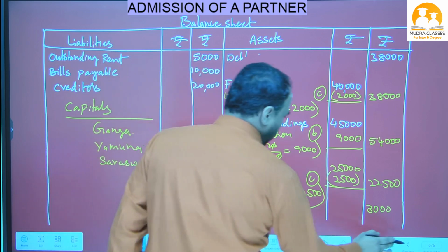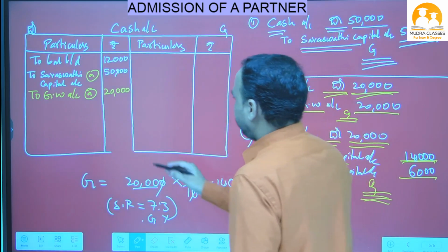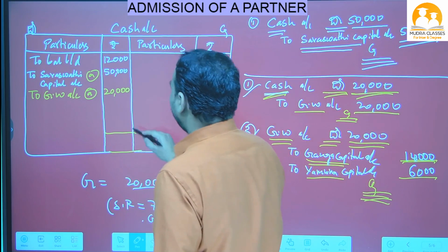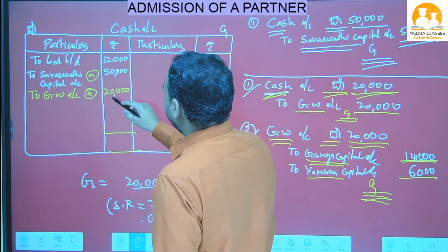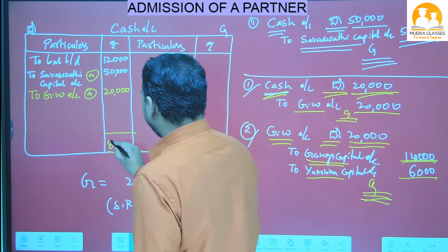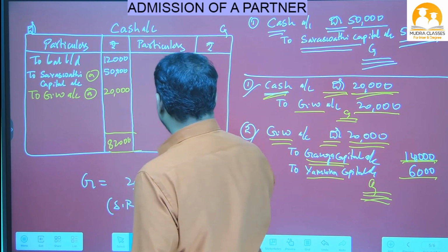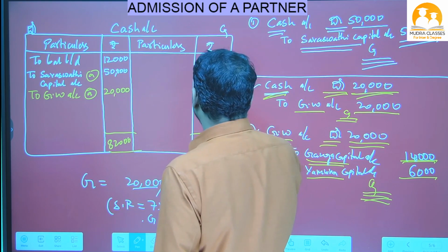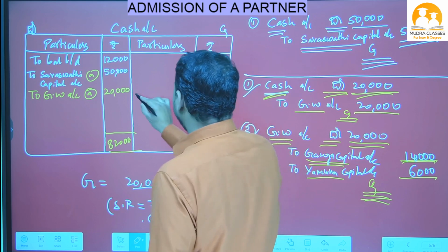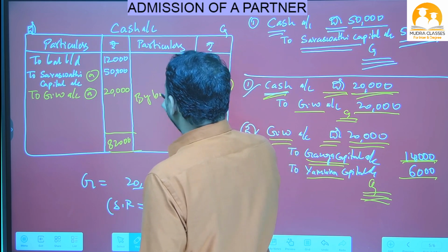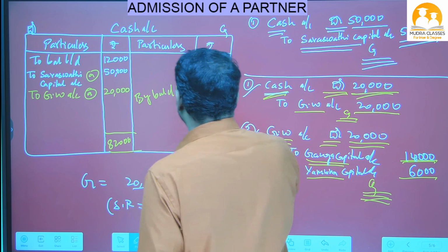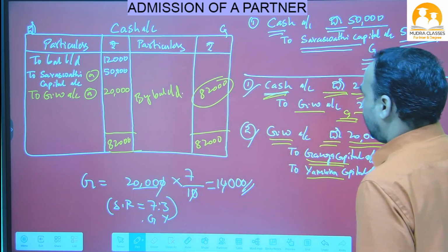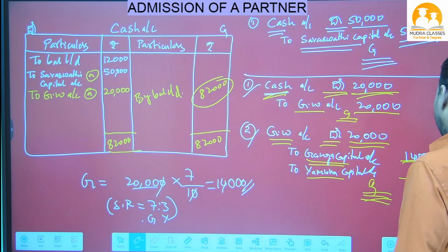Okay, now we have to close the cash account, beta. 50 plus 20 is 70, 82,000. So same amount we have to write here, 82,000. Now we have to close the account by balance carried down. Okay, this balance once again we will write in the balance sheet asset side.